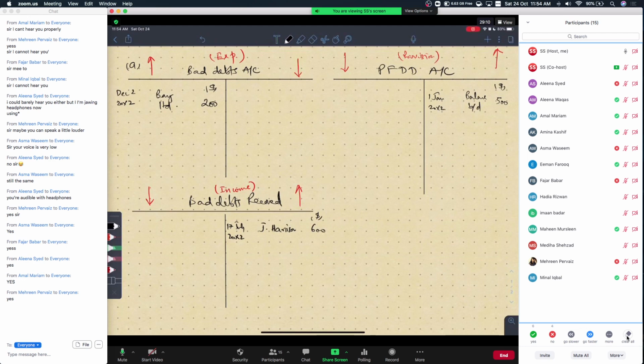So if the debtors owed you $500 in total and you got 60% of it, then what is your actual bad debt? Remaining 40%. So when you calculate 40% of $500, that comes out to be $200. So that is the actual amount of bad debts, and that is what we are going to write off on the debit side of the bad debts account. Do you agree?